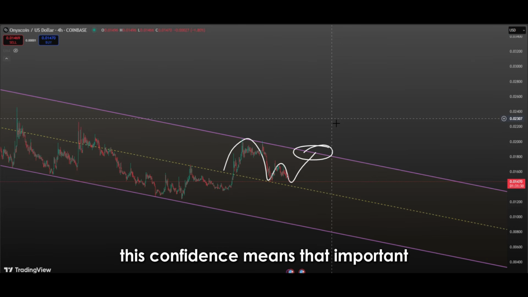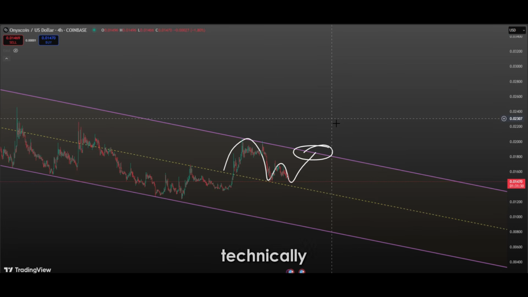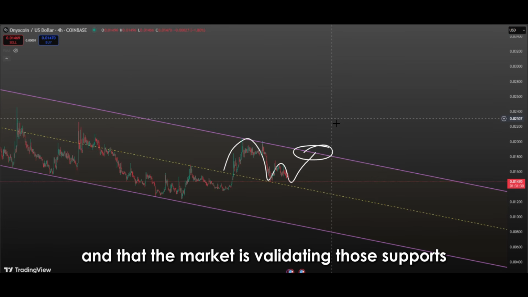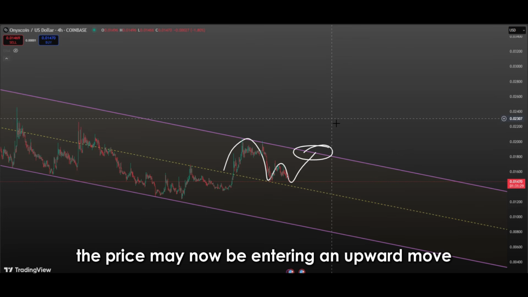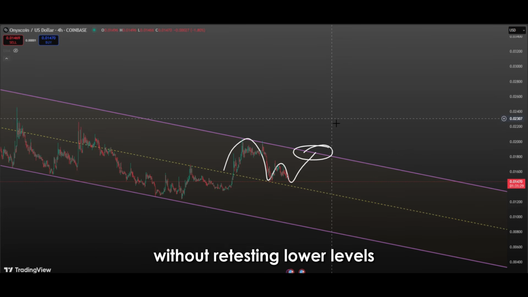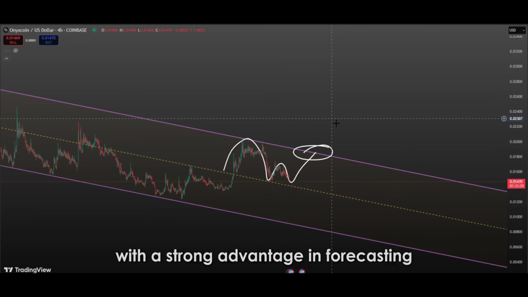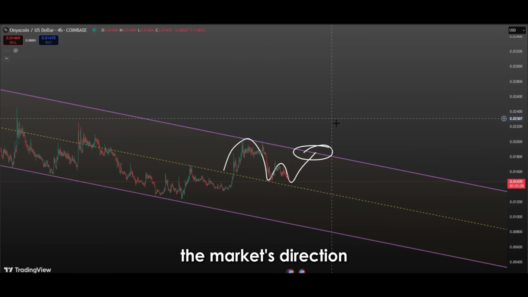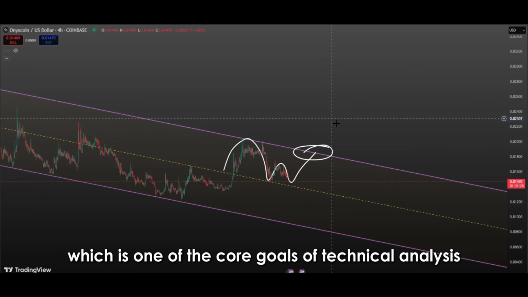This confidence means that important support levels are being respected technically and that the market is validating those supports. In other words, the price may now be entering an upward move without retesting lower levels. This provides investors with a strong advantage in forecasting the market's direction, which is one of the core goals of technical analysis.